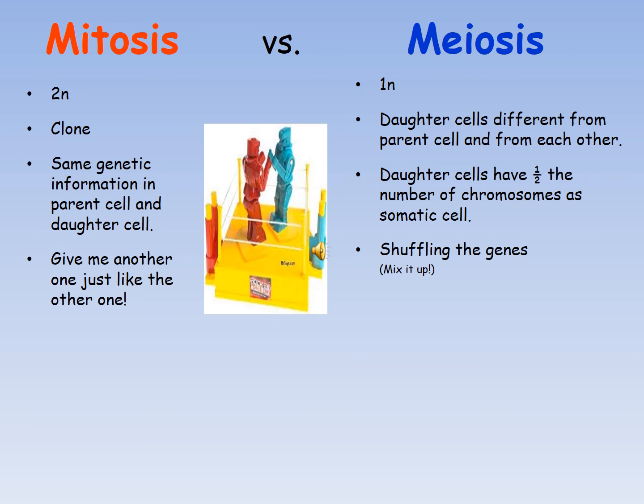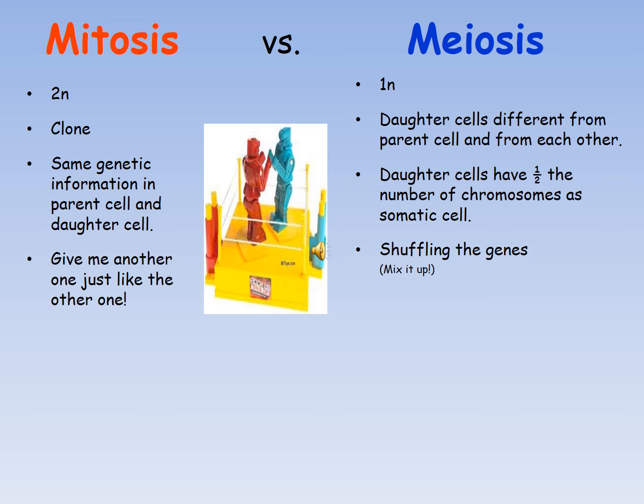Let's compare mitosis and meiosis. Mitosis results in diploid cells, while as a result of meiosis haploid cells are produced. Mitosis is just like cloning. Cloning means identical cells. So mitosis produces identical cells which are cloned, while in the case of meiosis daughter cells are different from parent cells and from each other.